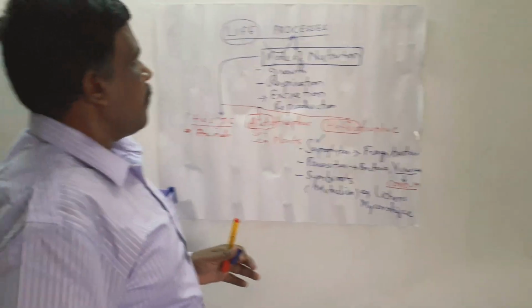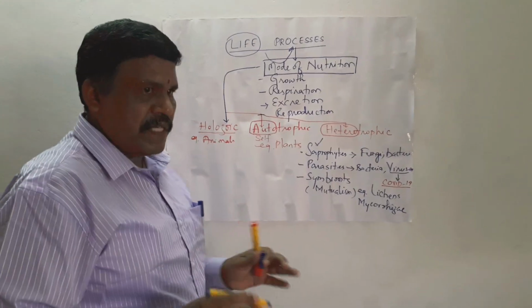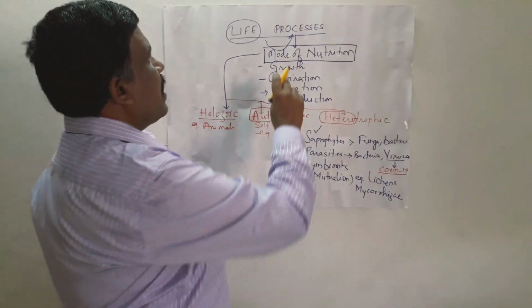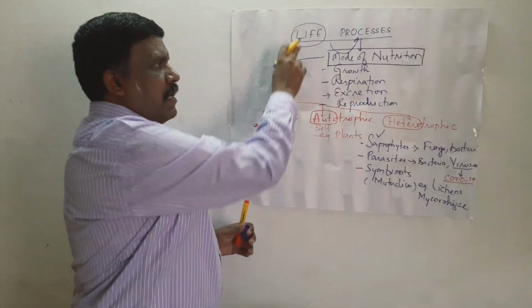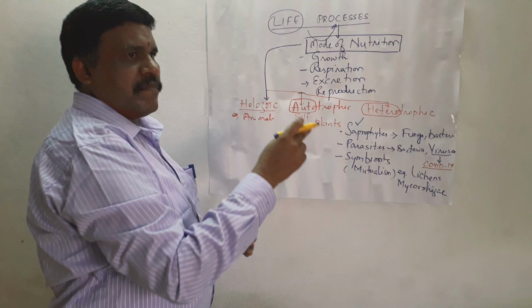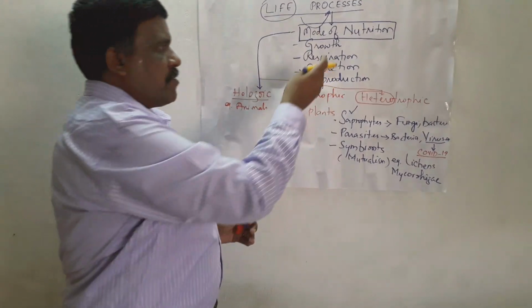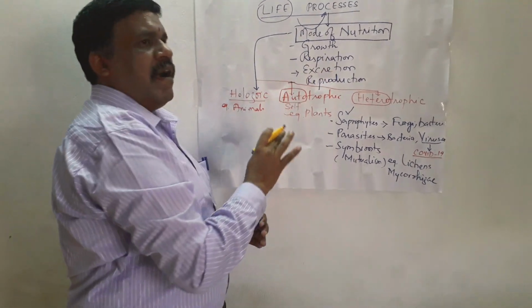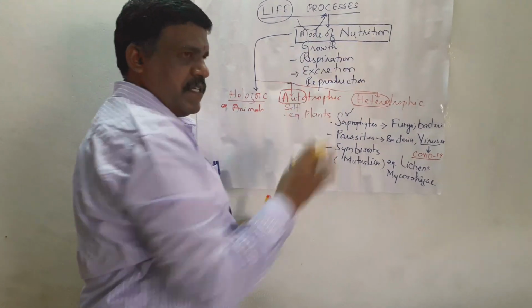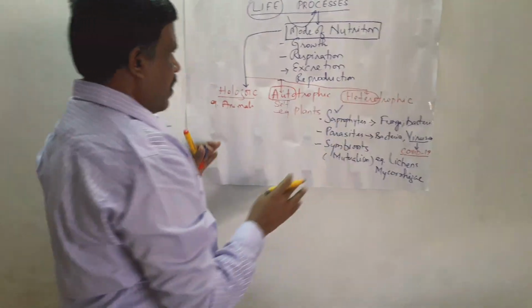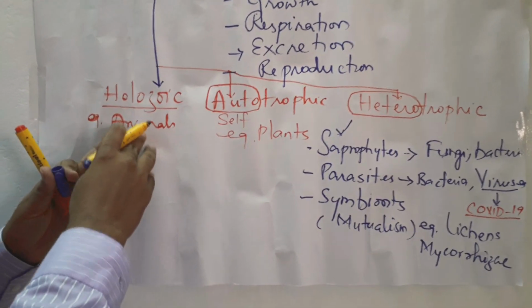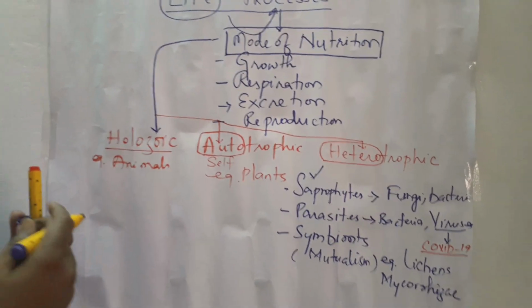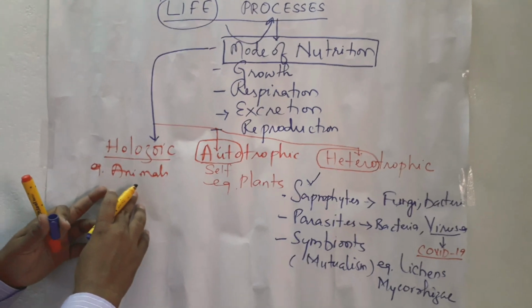So friends, today, if you recall, the various processes required for living organisms to survive are the mode of nutrition, growth, respiration, excretion and reproduction. Under mode of nutrition, we have different modes. One is called holozoic. These are the living forms which take the food as a whole. An example is animals.